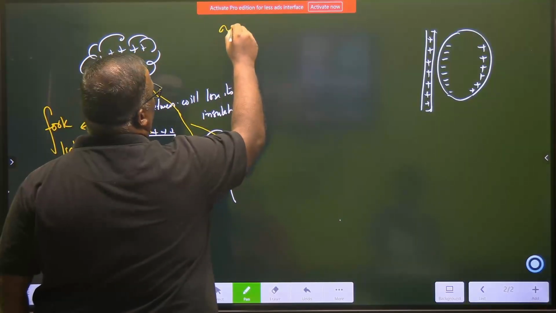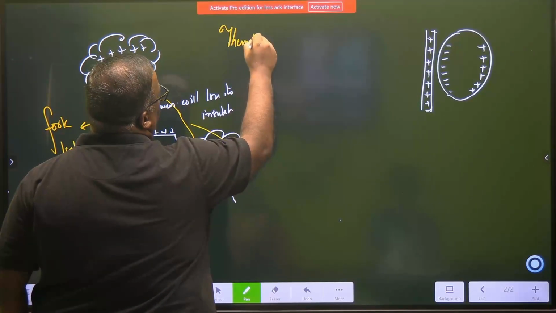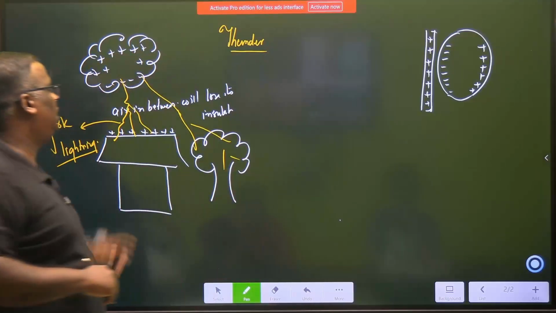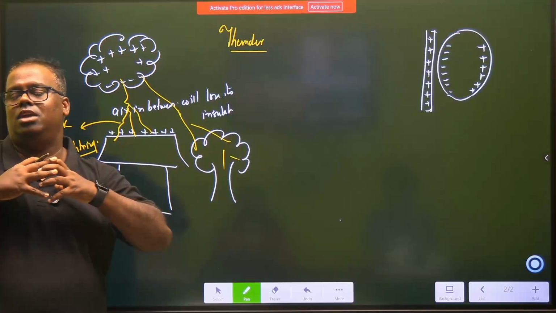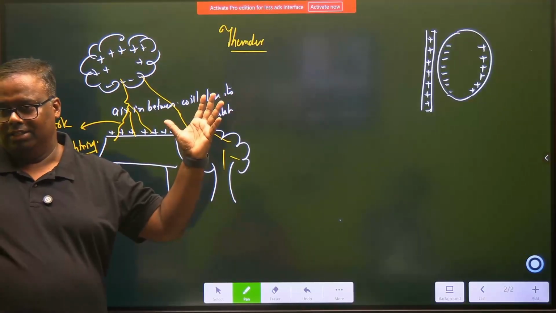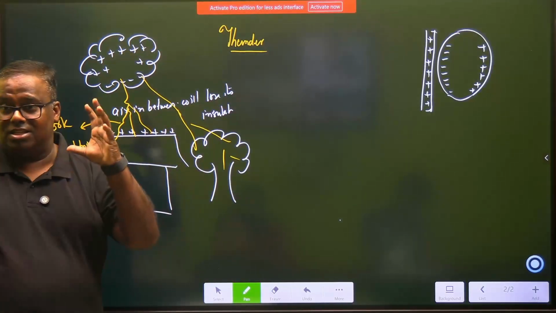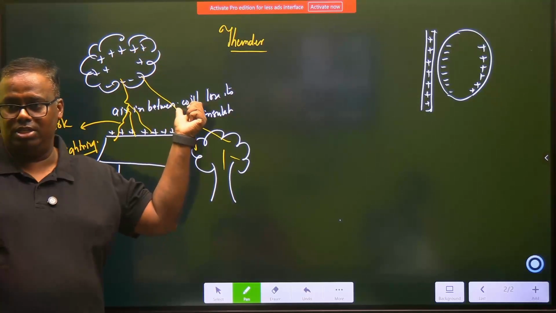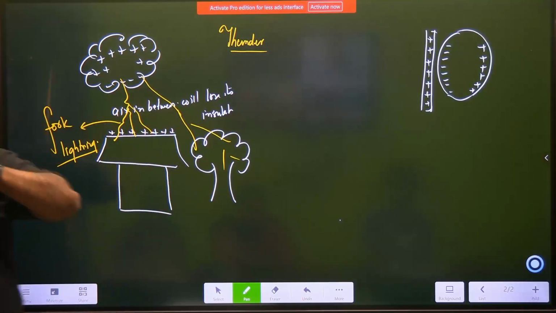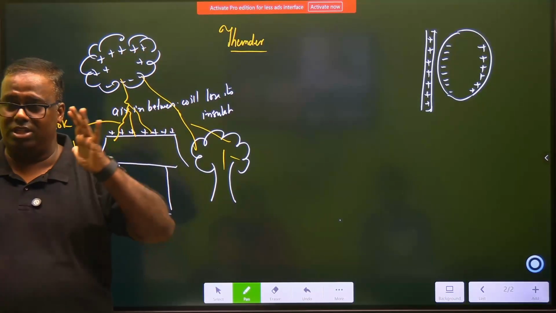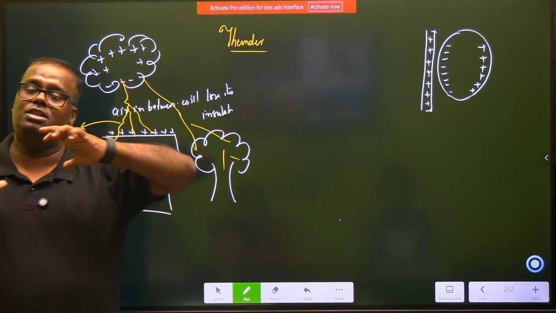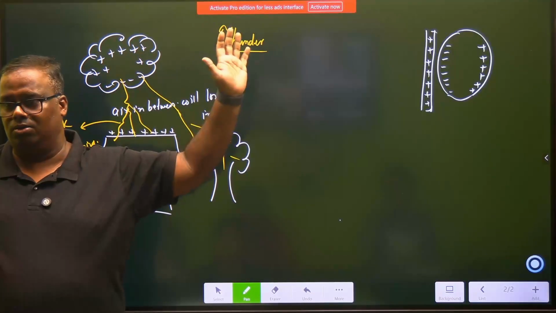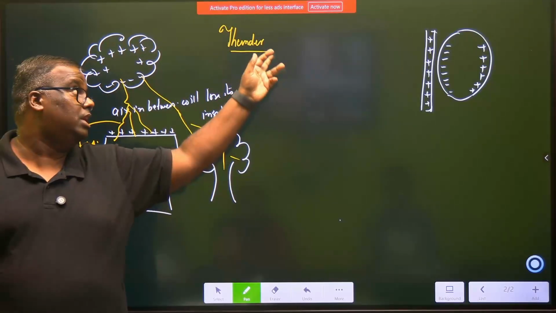There is something also called thunder. So thunder is what? When the air insulation breaks, this air will actually expand, and this air will burst. The air expands due to the breakage of the insulation. Air is a good insulator. So when you are applying very high voltage across the air, there is a high voltage created. So the air will expand. As a result, the air will burst out, and the cloud will also burst out, creating what is known as thunder.